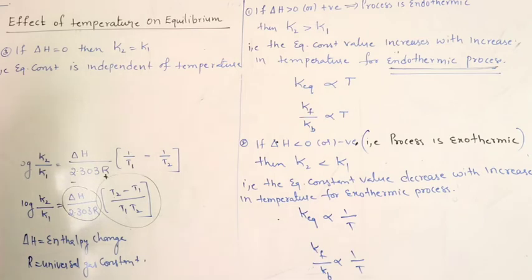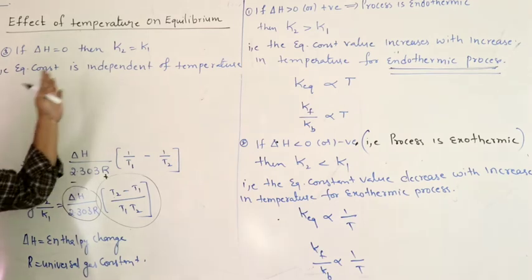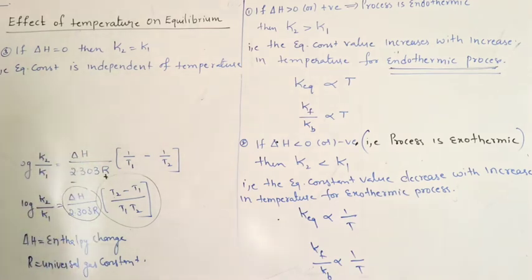What is the meaning of delta H being 0? No heat is absorbed or released. So this is just a hypothetical situation. If delta H is 0, then the equilibrium constant value K is also independent of temperature.